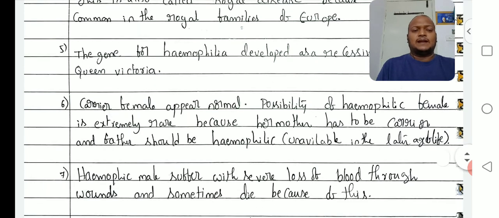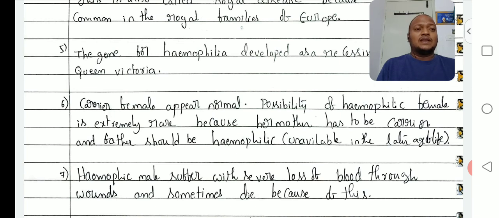Okay, sixth point, carrier females appear normal, right? So affected females and affected males are extremely rare, right? The possibility of a hemophilic female is extremely rare. What is the reason? Her mother has to be a carrier. For an affected female, her mother has to be a carrier, and father has to be affected hemophilic, but affected fathers are not available. What is the reason?